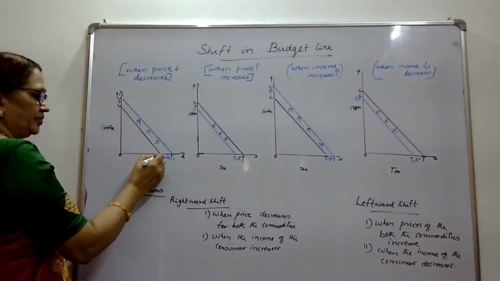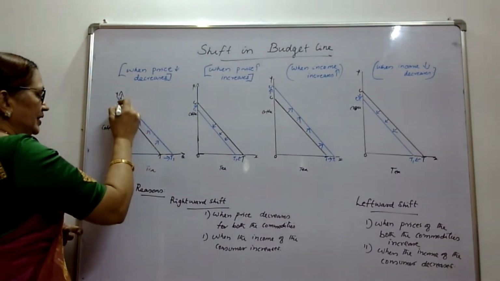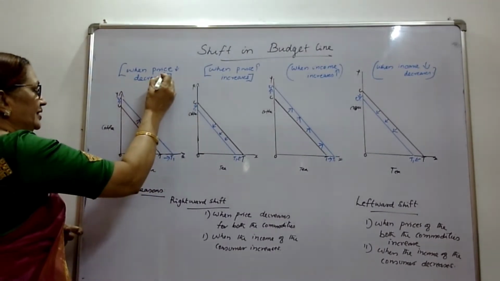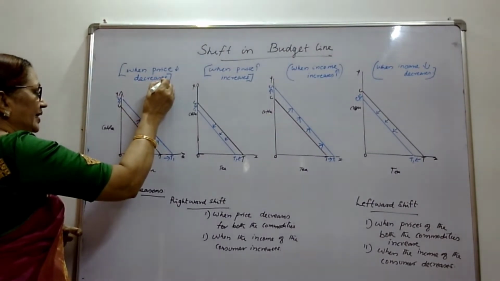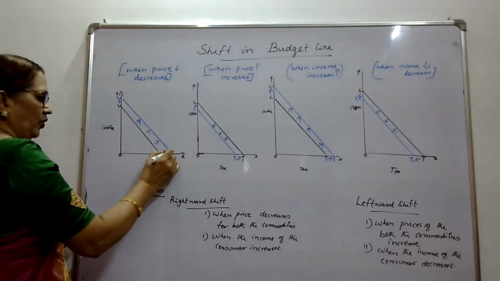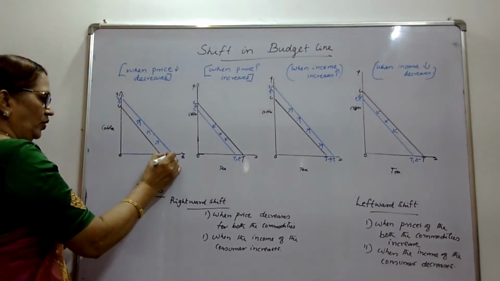CT. It shifts rightward to C1, T1 because the prices of both the commodities decrease. So the consumer can afford more of both the commodities. Income remaining constant, price of both the commodities decreases, consumer can afford more.